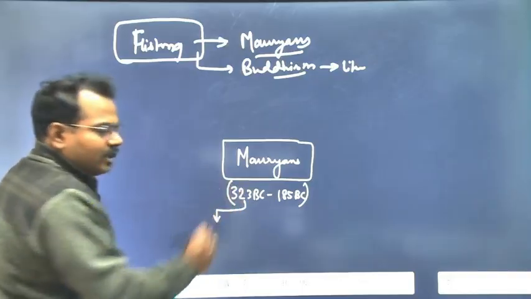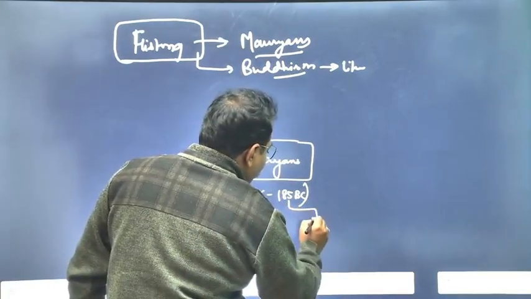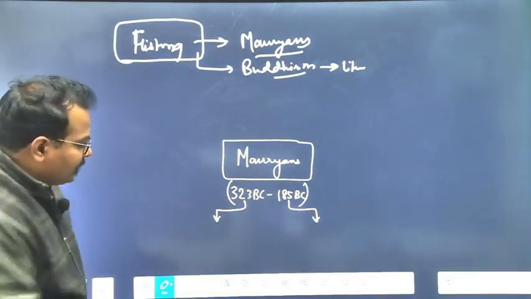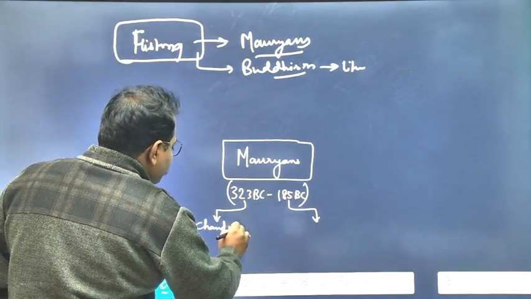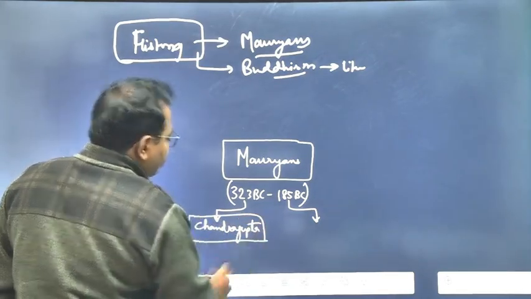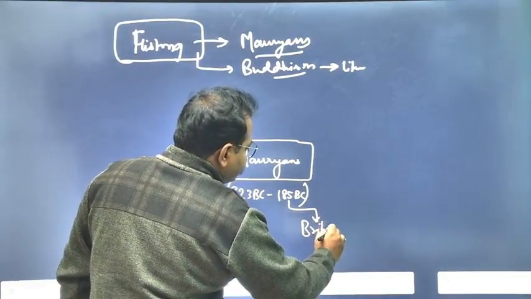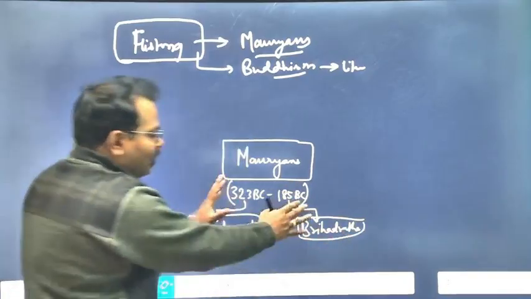The first ruler who will found the dynasty, and here write the name of the last ruler during whose tenure dynasty ended. So for example, here the name of Chandragupta Maurya will come. And here, just after this, you write the name of Brihadratha.